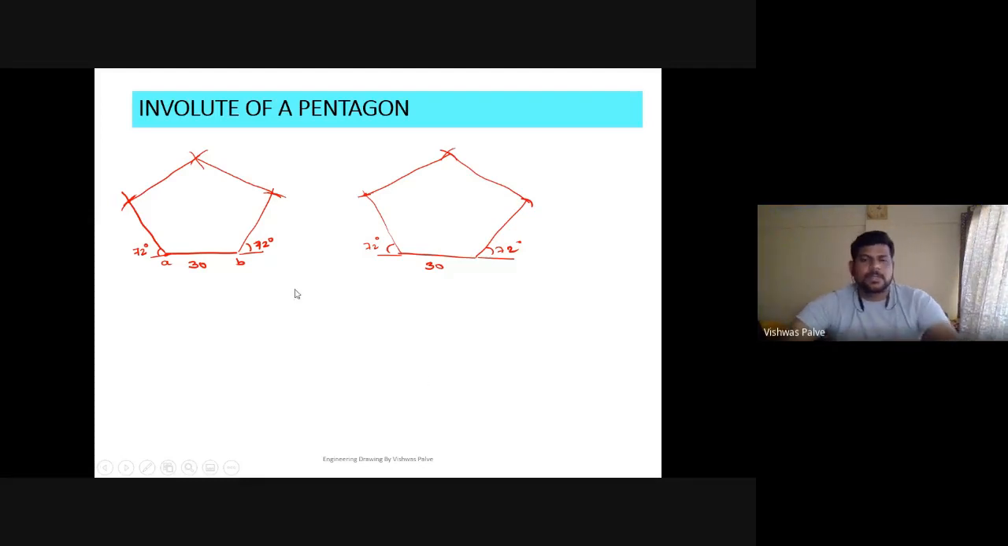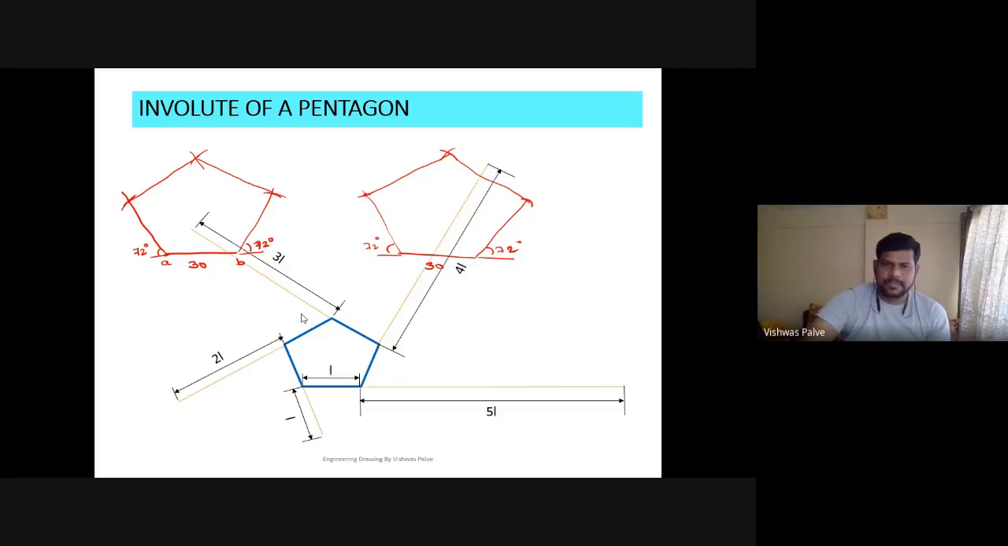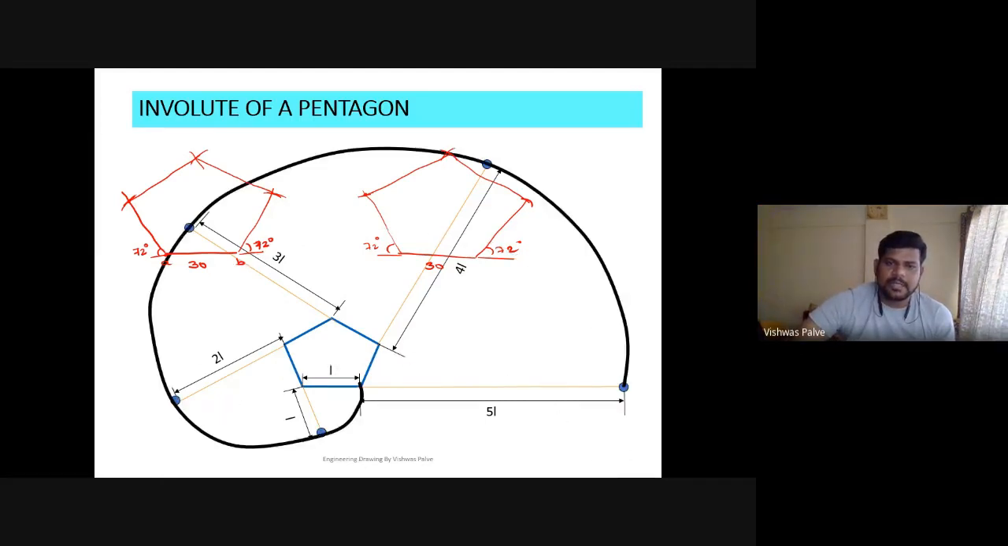Okay. So draw a pentagon of a given length. Then again draw a horizontal line whose length is equal to how much should be the length? Perimeter. Extend its edges. Okay, then draw curvature.